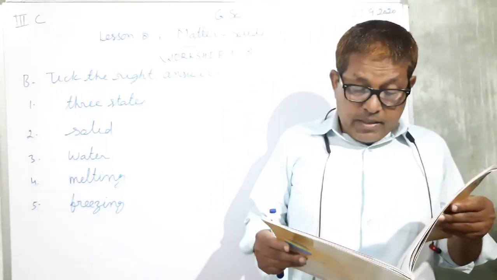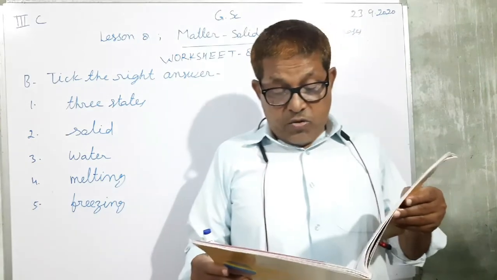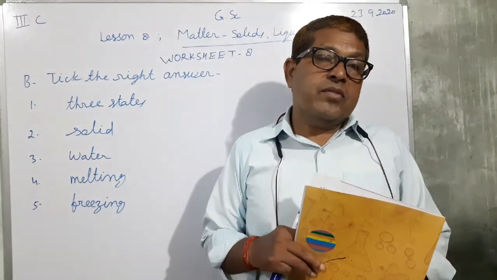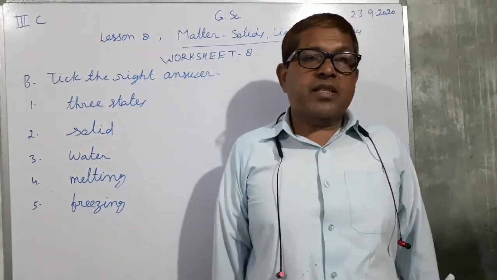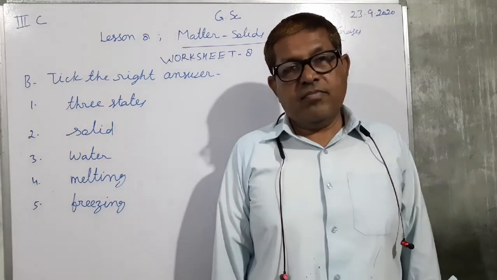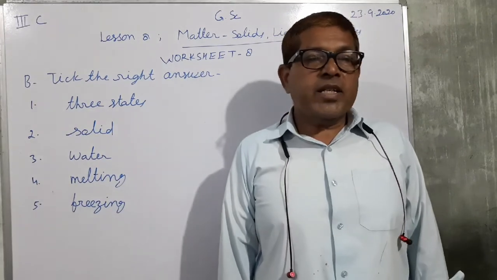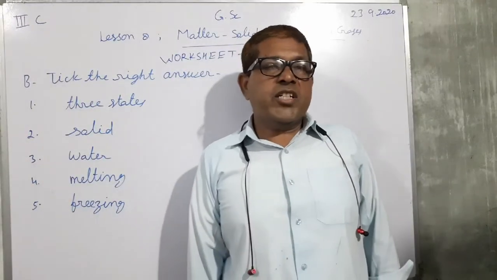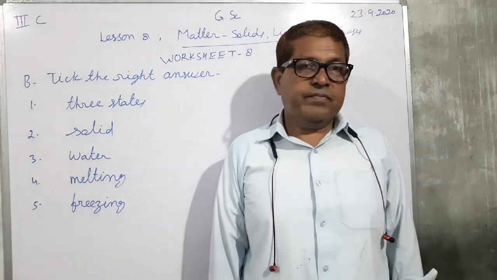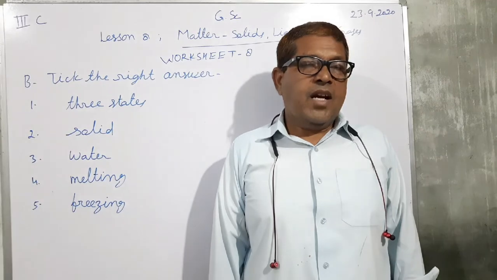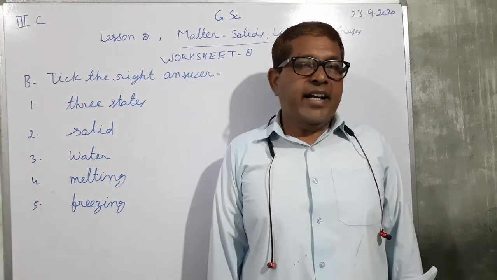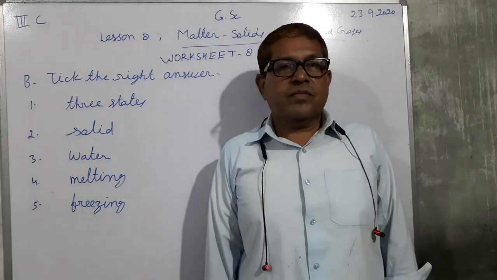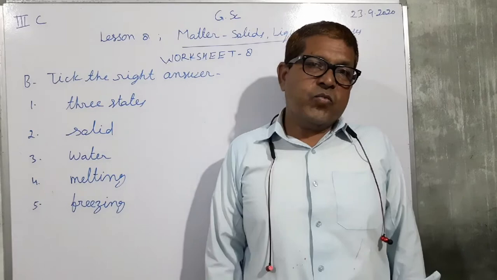On cooling, steam changes into what? What happens in the water cycle? Due to the action of the sun, water changes into water vapor and it condenses to form water again.